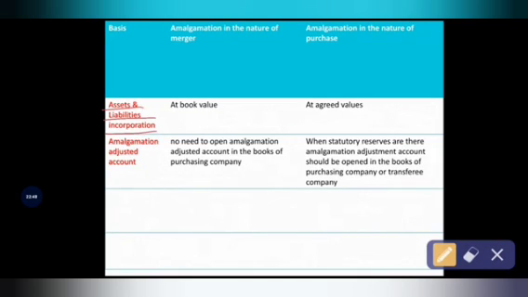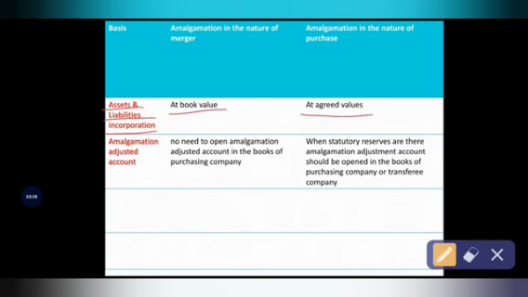Under amalgamation in the nature of merger, the company will incorporate and register its assets and liabilities based on the existing carrying amount or book value. Under amalgamation in the nature of purchase, the company will record at agreed value or fair market value, meaning the value at which the transferee company has taken over the assets and liabilities from the transferor company.